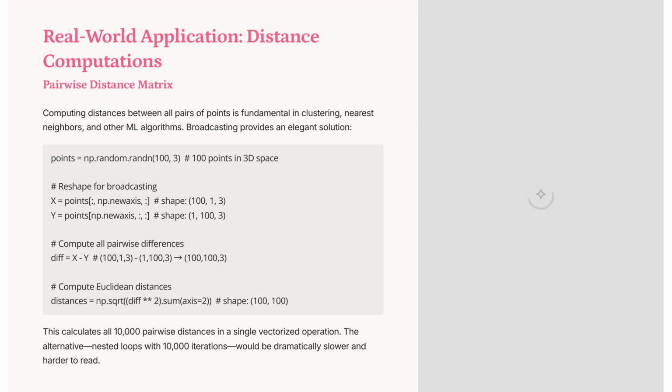In machine learning, computing pairwise distances is crucial for clustering and nearest neighbors. Using broadcasting, we efficiently calculate distances between 100 points in 3D space. By reshaping arrays, we compute all pairwise differences and derive Euclidean distances in a single vectorized operation, avoiding slow nested loops.